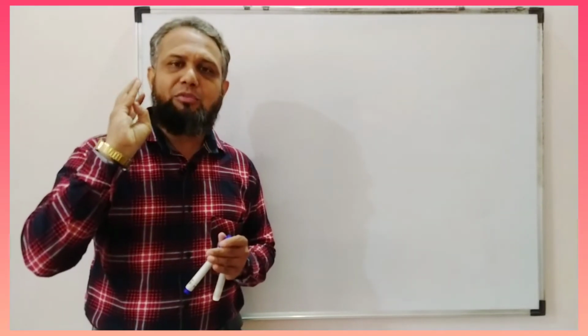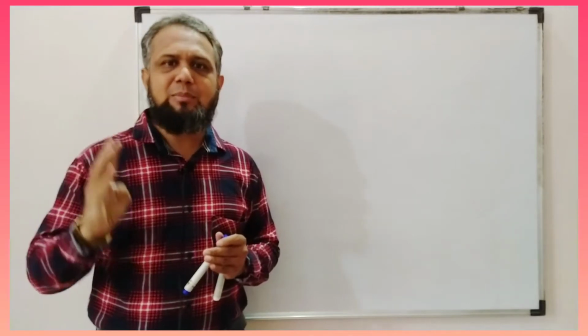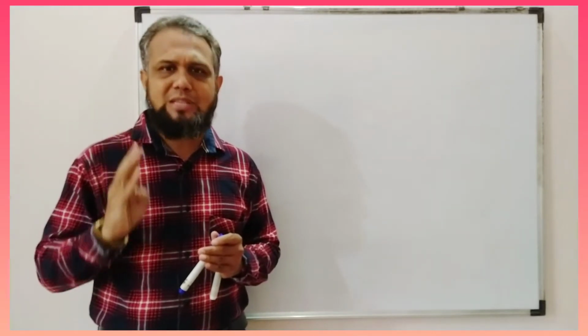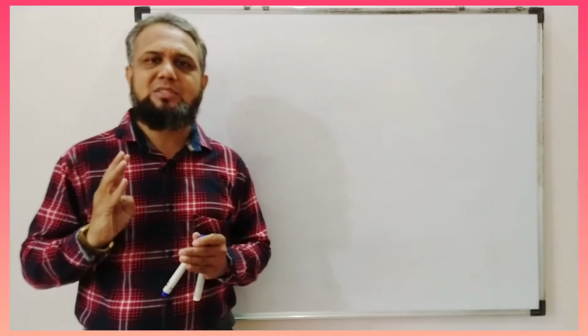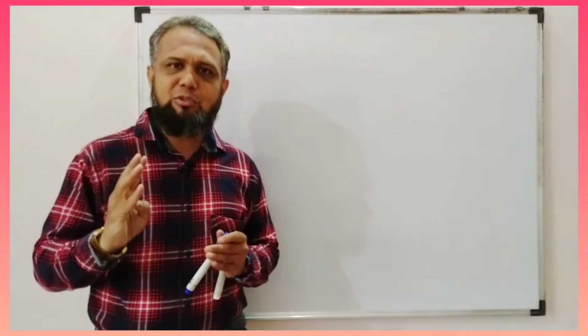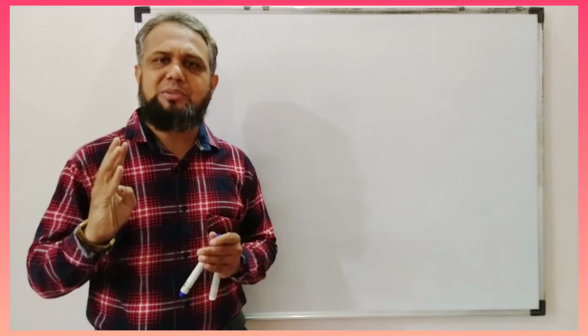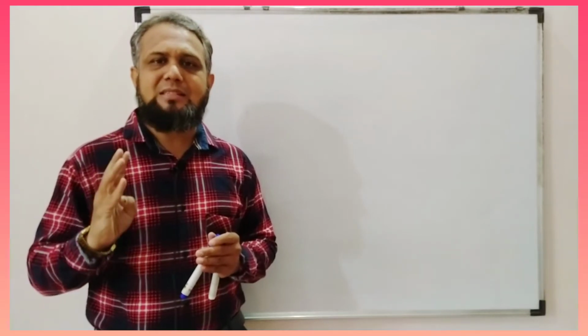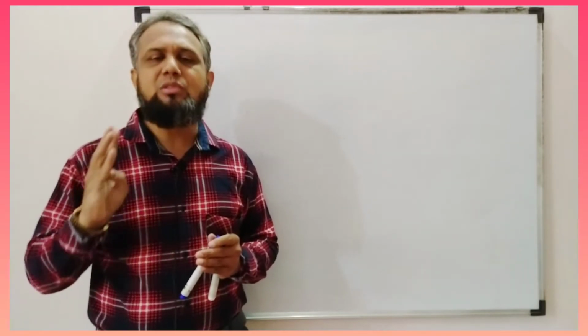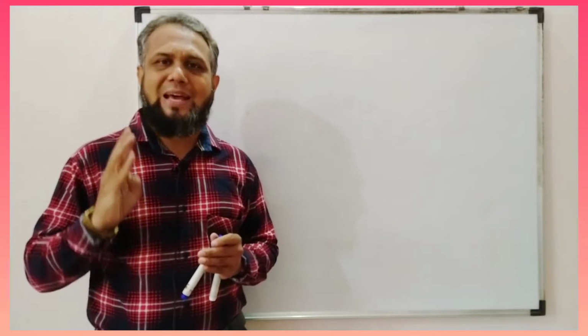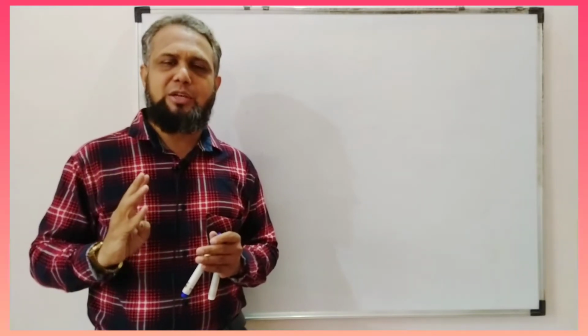Number one is verbal type. The second name of this sentence is yes no type, because it starts with a helping verb, therefore it is called verbal type interrogative sentence, and its answer is given in yes or no, therefore it is also called yes no type interrogative sentence.